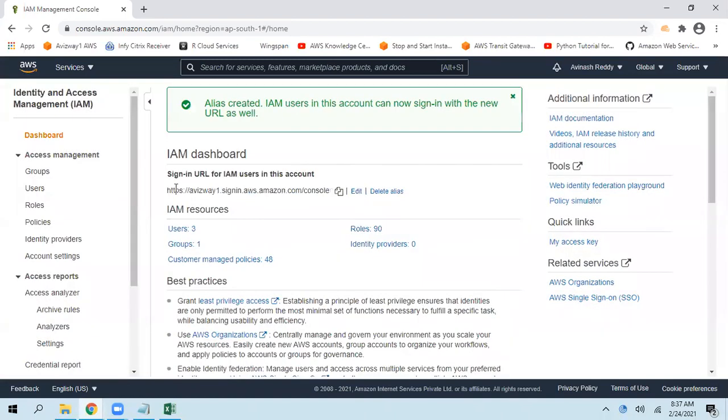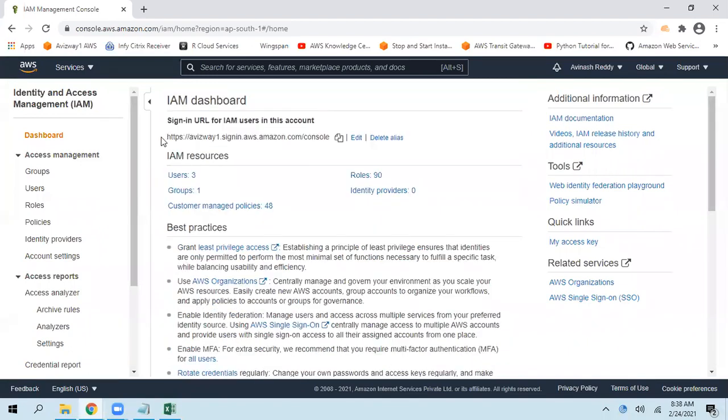Then click on create alias. So now you can use this one, or else you can use the previous one also. Both work for us now.